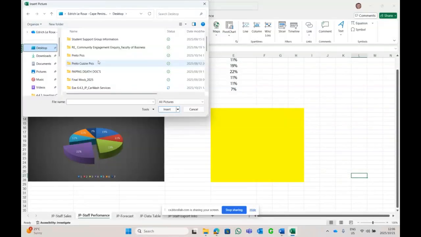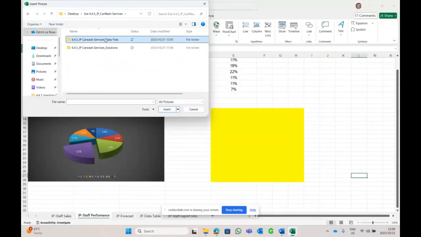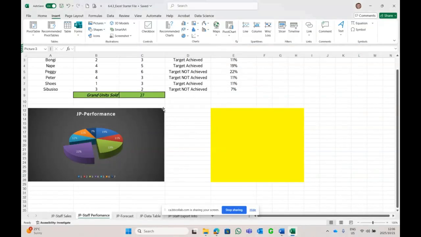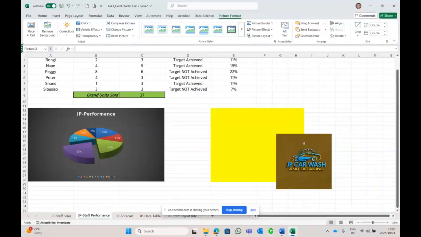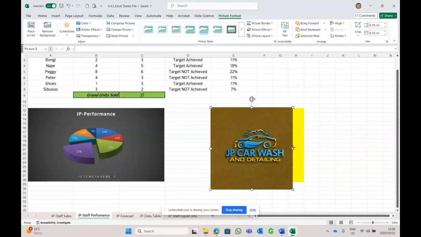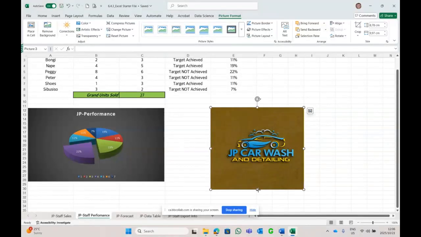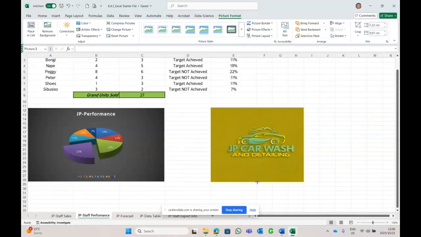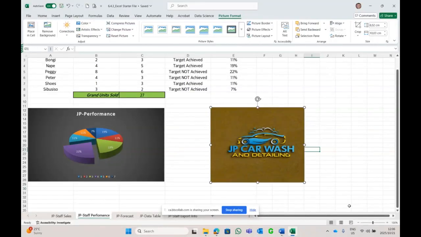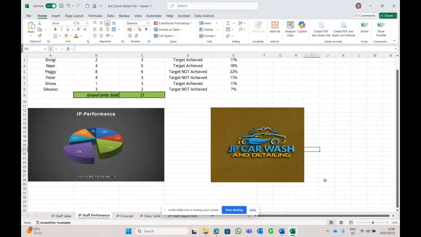And where is it now? Exercise 6. There it is. Data files. And there's the car wash logo, and I insert it. And there it is at the bottom, and I must position and fit it over that yellow, which is E12 to H28, and up and down to 28, and a little bit to the right. And that is it. We inserted the logo, another 2-3 marks, people. And save.